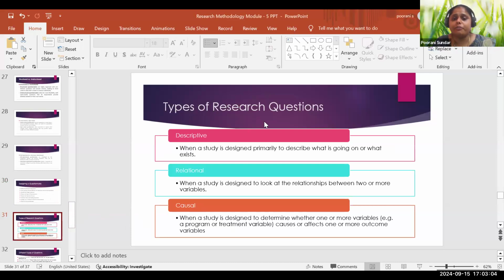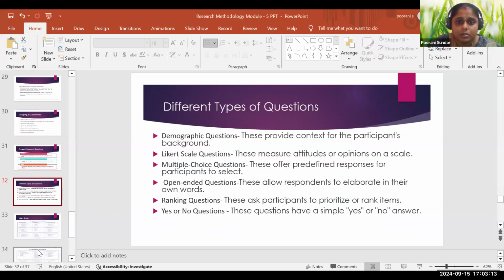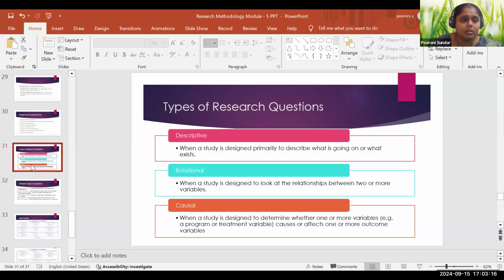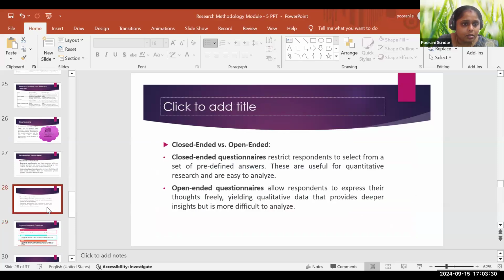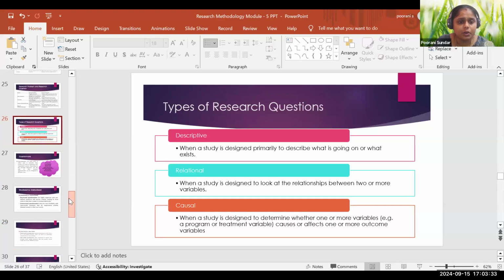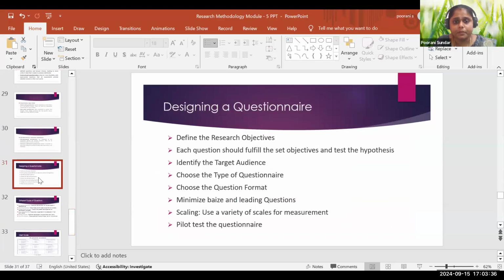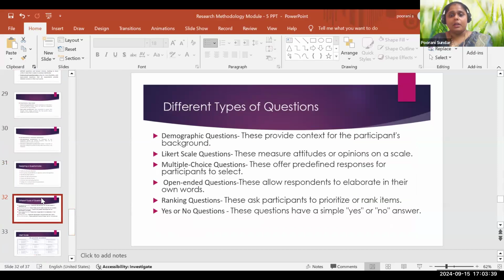What would be the types of research question? The research question slide should have come here, before this. I'll address it a little later, because now we are not talking about the research question. This slide got jumped, so I'll go with that at the end, okay? Let me continue with the questionnaire. The flow should not go off. Different types of questionnaire, right?